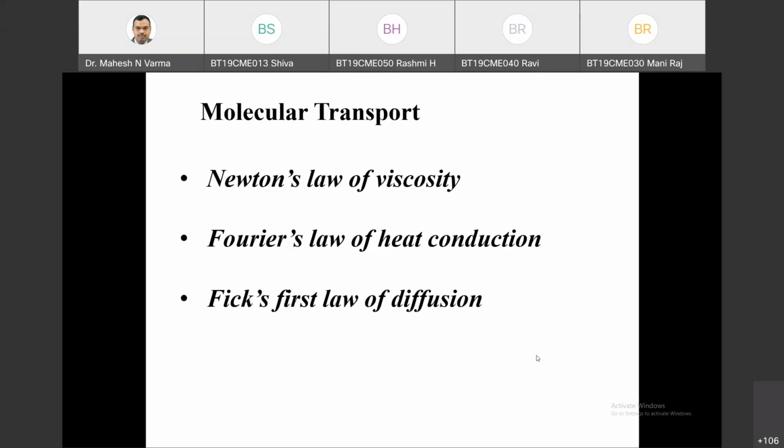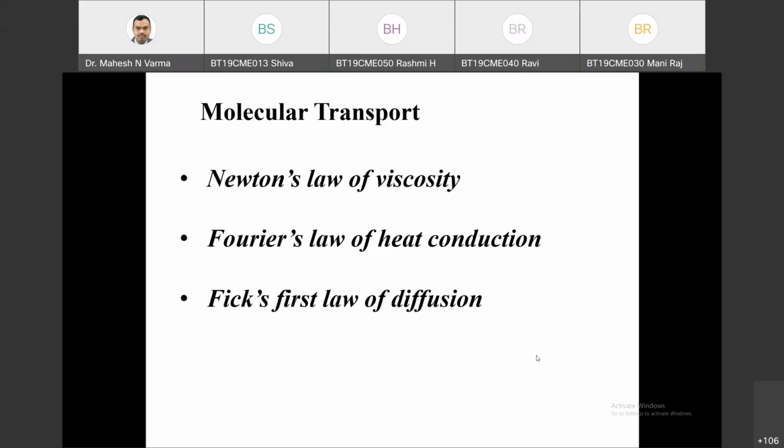Similar is the case in heat transfer: 50% of the design parameters are based on Fourier law of heat conduction, and 50% of the design parameters in mass transfer are based on Fick's law of diffusion.